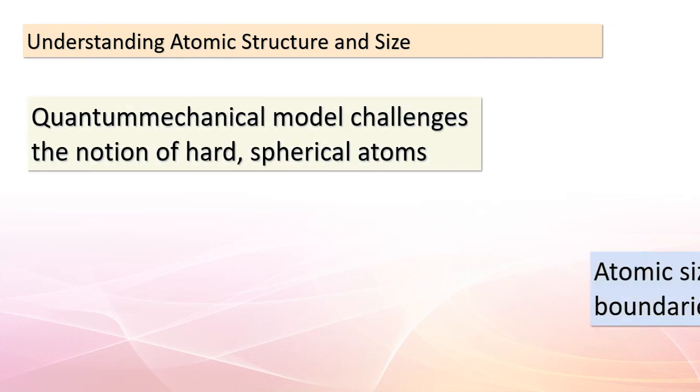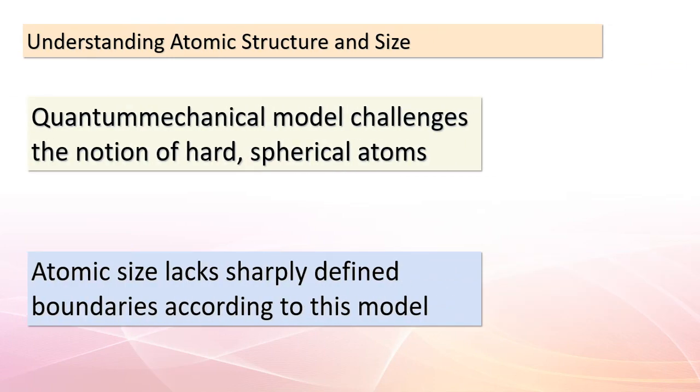Hello, class. Today, we're delving into the fascinating world of atomic structure and size. Now, when it comes to atoms, it's easy to imagine them as small, solid spheres. However, according to the quantum mechanical model, this is far from accurate. In this model, atoms don't have well-defined boundaries where the electron distribution becomes zero.